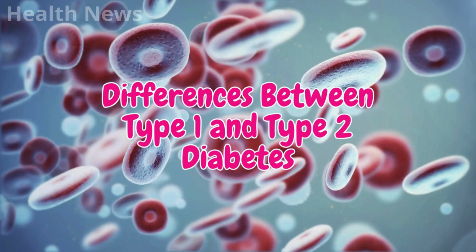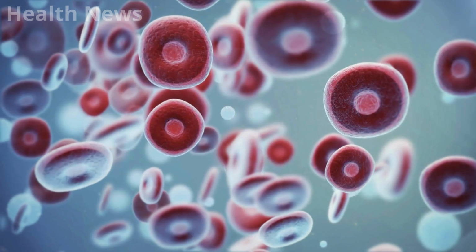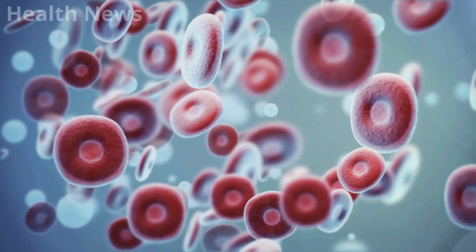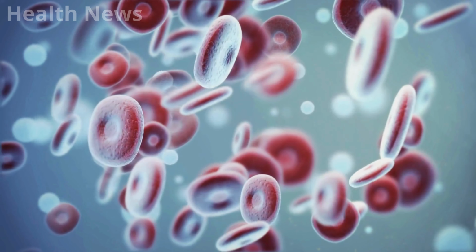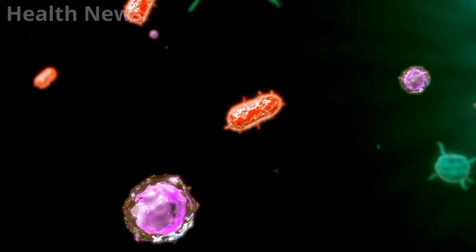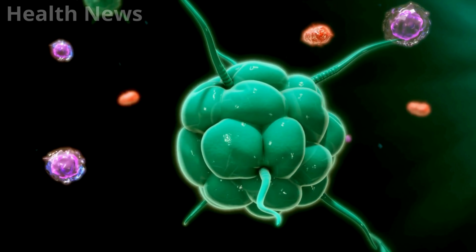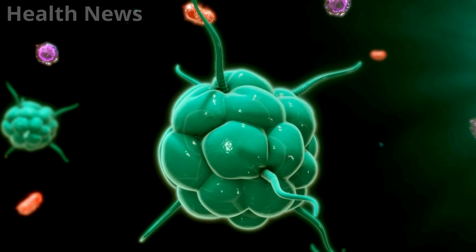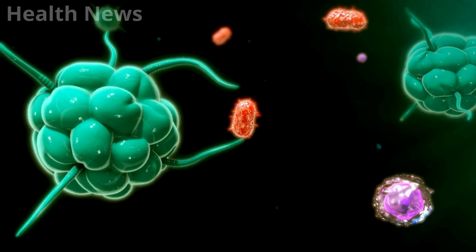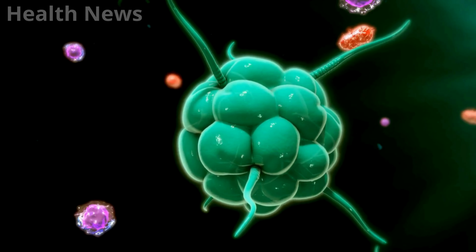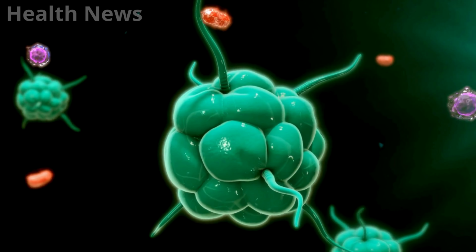Differences between type 1 and type 2 diabetes. Although both forms of diabetes involve issues with blood sugar regulation, there are key differences. In type 1 diabetes, the body produces little or no insulin because the immune system has destroyed the beta cells. People with type 1 diabetes must take insulin for life to manage their blood sugar.